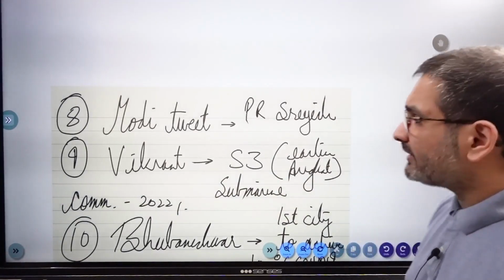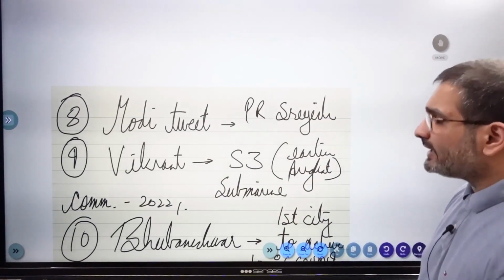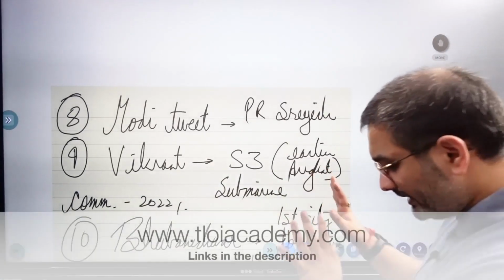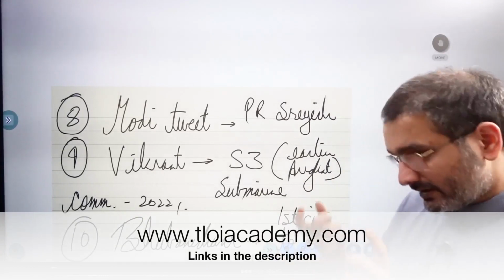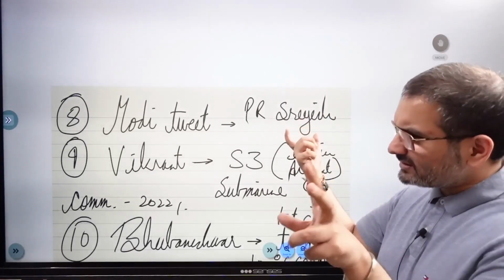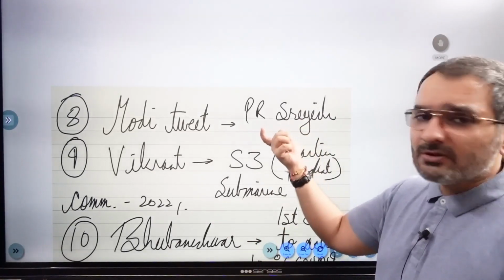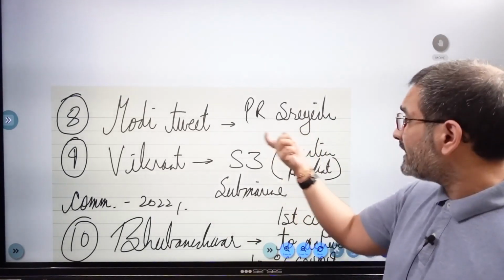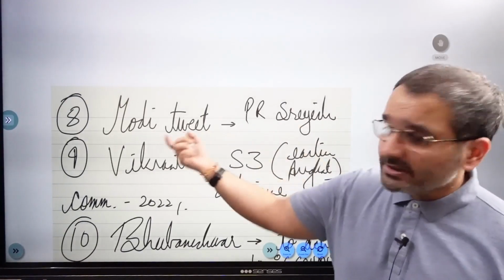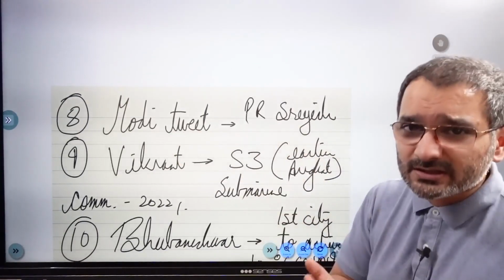All relevant questions have already been covered. Modi ji tweeted, and Shashi Tharoor taunted him. This is again low probability, and it could have gone to the sports section as well. India's hockey men's team goalkeeper is PR Sreejesh, because Modi ji tweeted and Shashi Tharoor came back with a sly tweet.